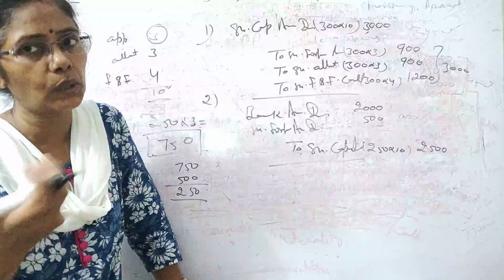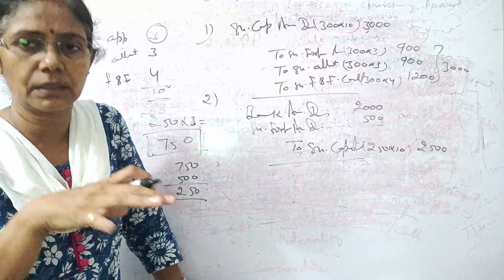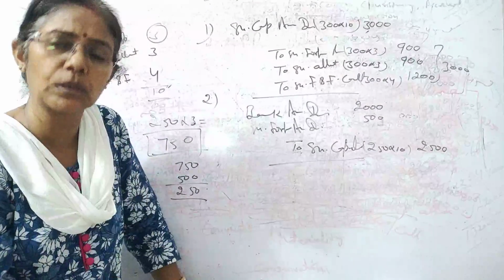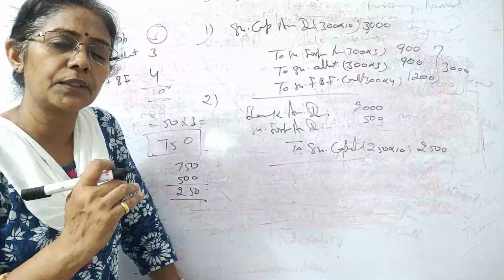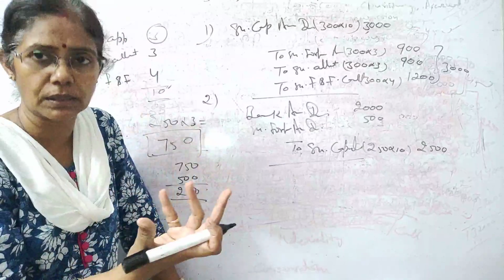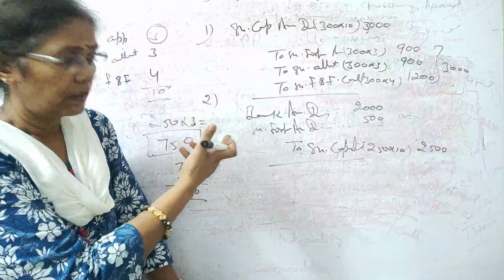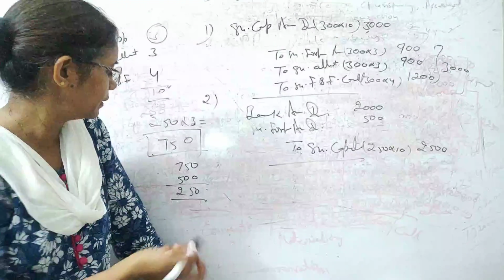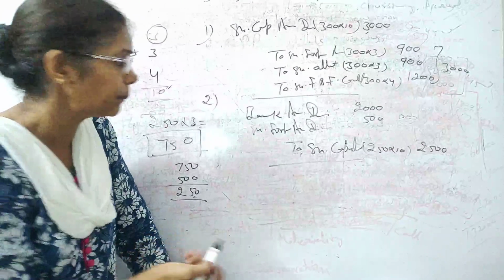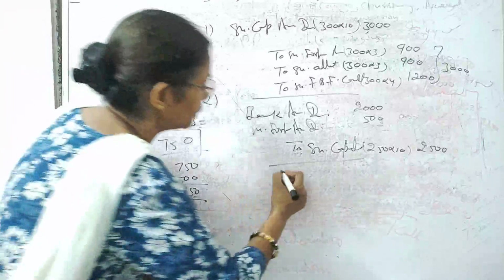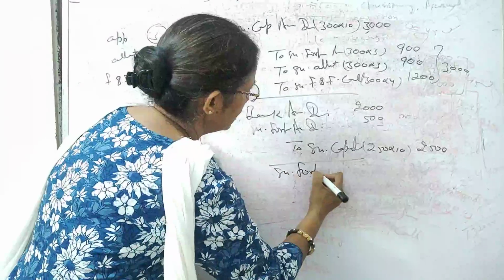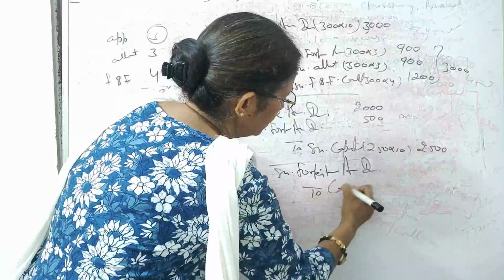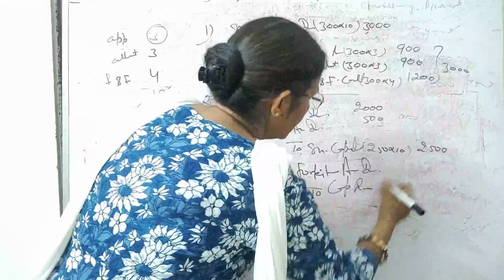That 250 is your capital gain on these shares which you have forfeited and reissued at discount. Still after writing off this discount from the forfeiture, you have something remaining, that is 250. Okay, so this will be transferred to the capital reserve. Your entry is share forfeiture account debit to capital reserve, 250.